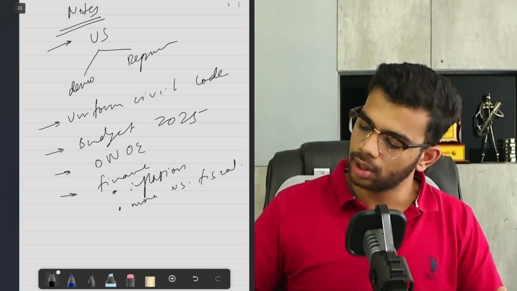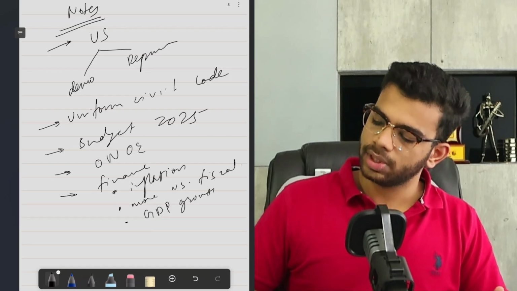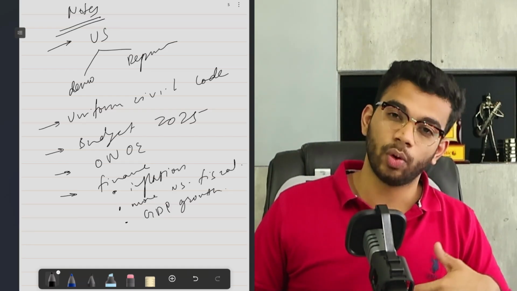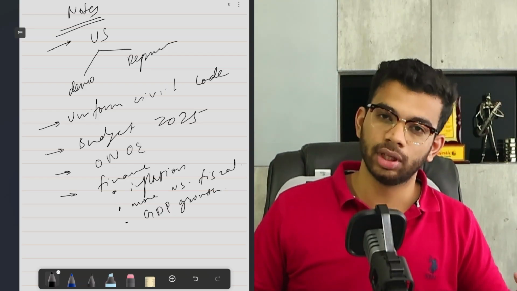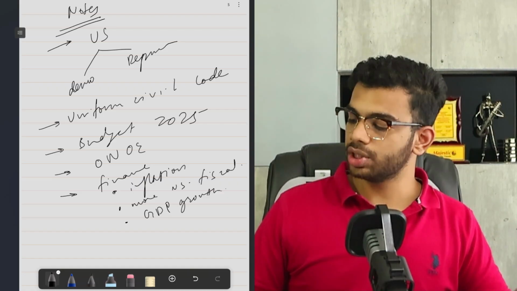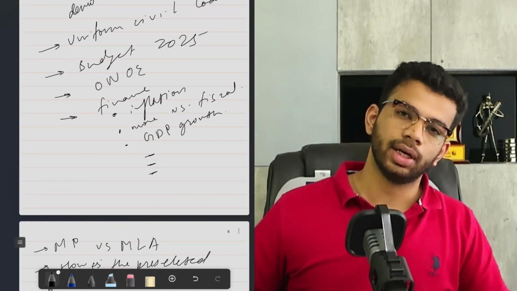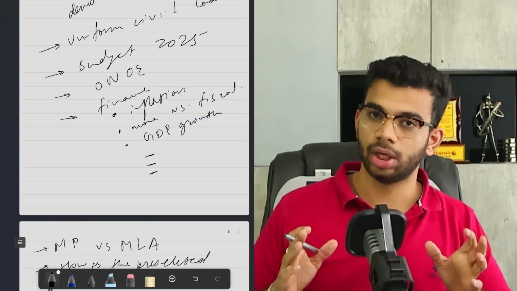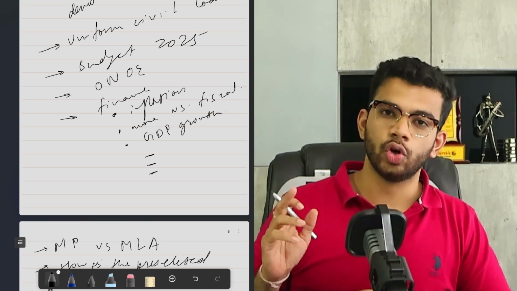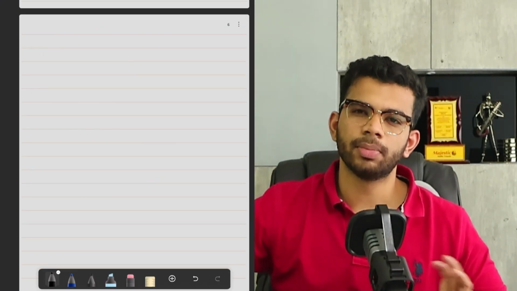Very, very important. The next thing is you need to know the GDP growth. By what percentage the GDP has been growing, and by what percentage it is expected to grow in the next fiscal year. And how is GDP calculated? There are a bunch of methods. There is a value added method, expenditure method, income method. You need to brush up all of that as well. So that was a little bit about the finance aspect of current affairs. So that was a little bit about the current affairs.